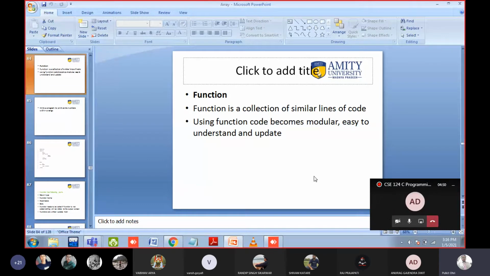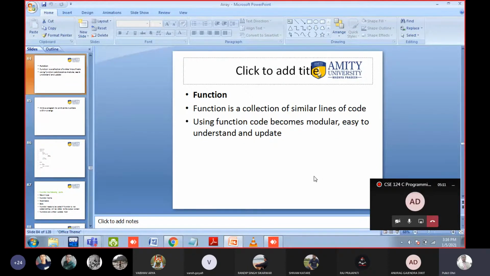Why do we need to use a function? I have told you in the previous class. We can call the function again and again. We can reuse the function again and again. If we have to perform the same task again and again, we can create a function for the same. So we have to write it only one time, but we can call it multiple times. What is the advantage of calling? We do not have to write the same code again and again.